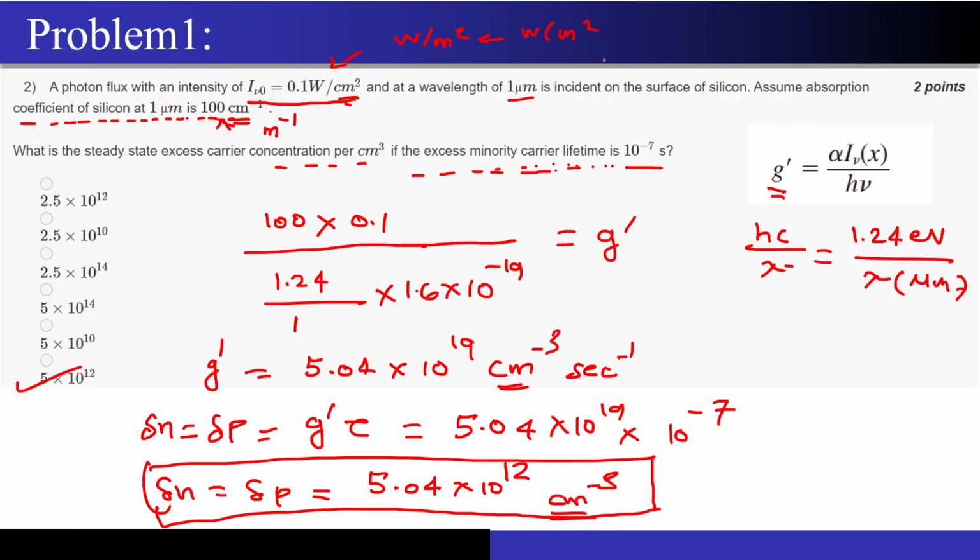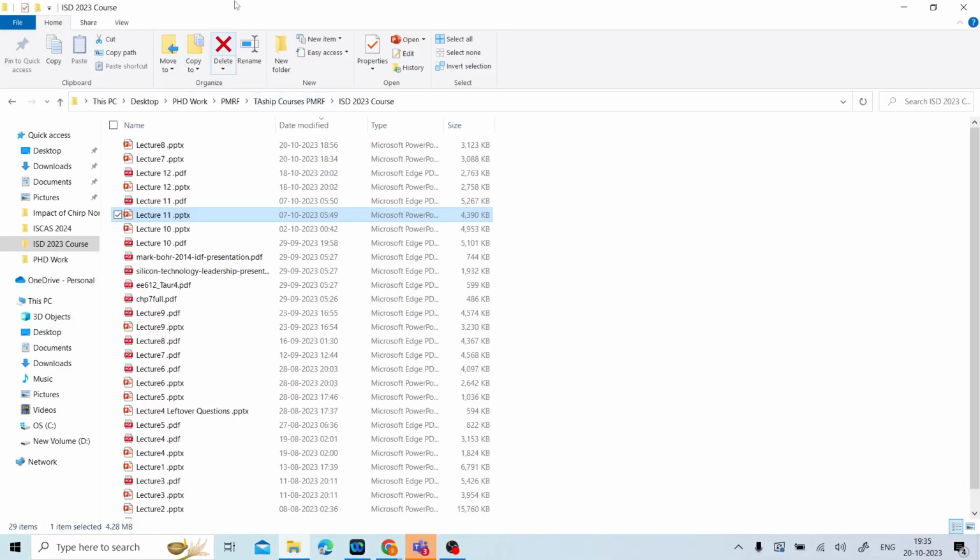Correct? So now coming to the problem number 1, a photon flux with an intensity, just a minute, my screen is hanging. Just give me a minute.